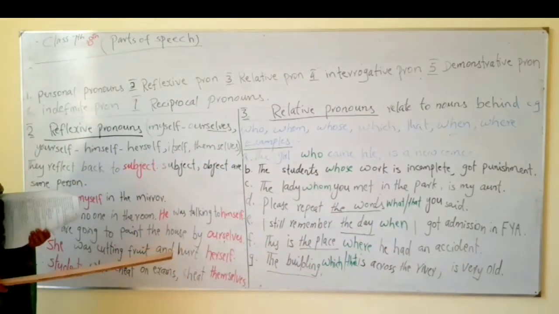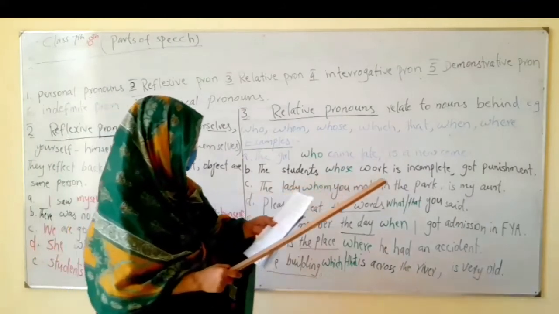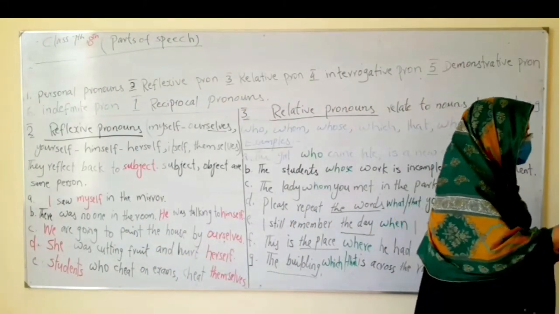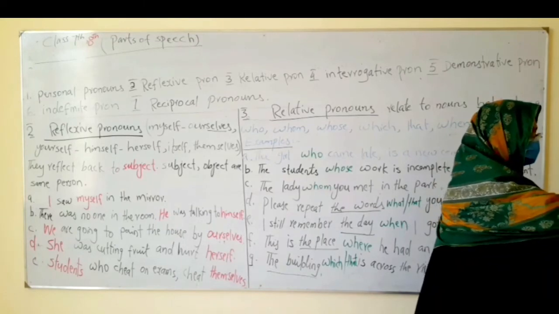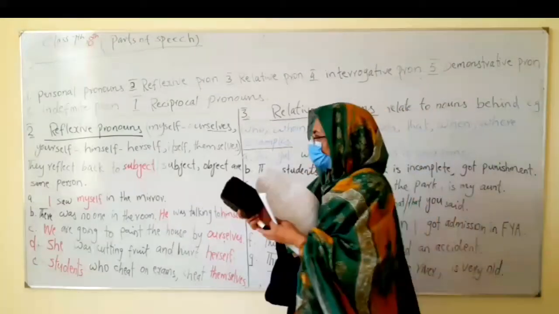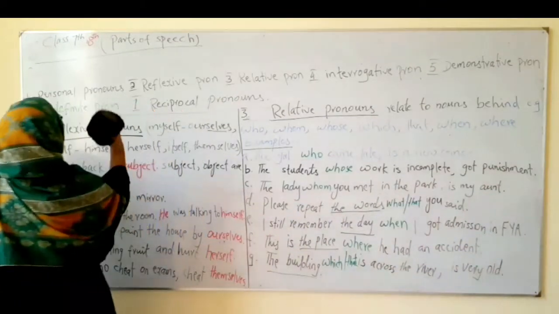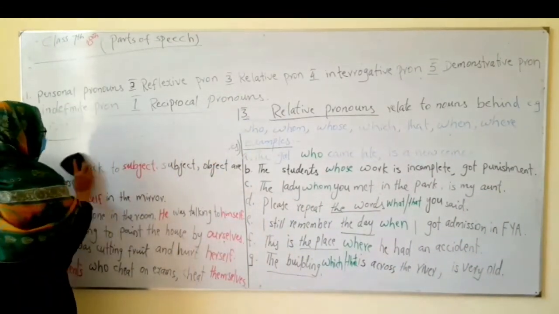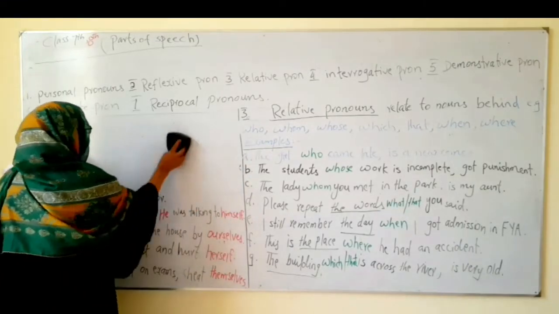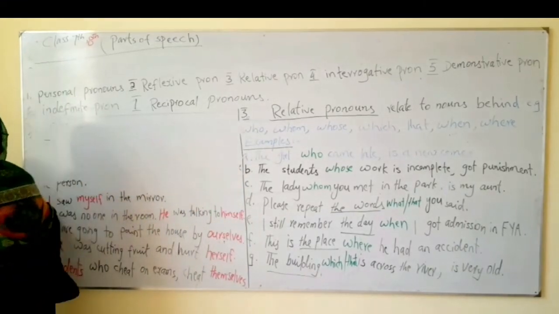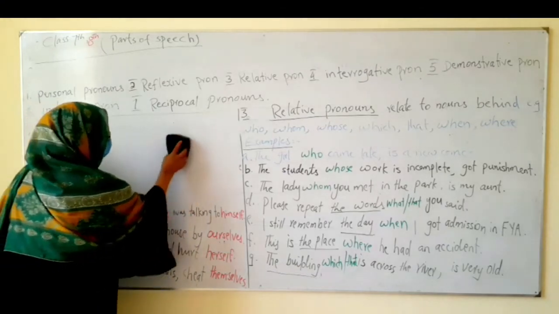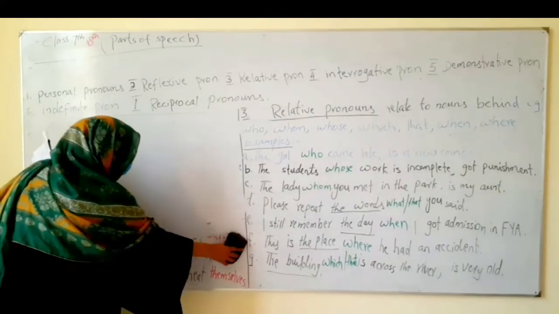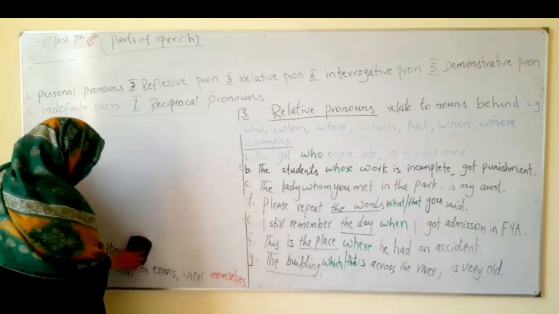Now coming to our next type, which is the demonstrative pronoun. Demonstrative pronouns point out things, and they are only 4. They are so easy if you listen carefully, try them once again, and watch the videos again and again.